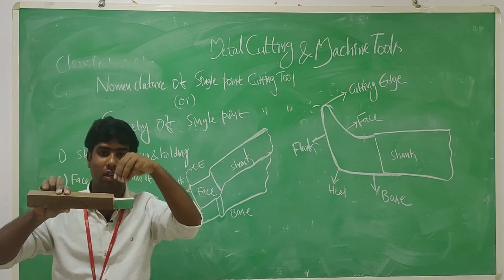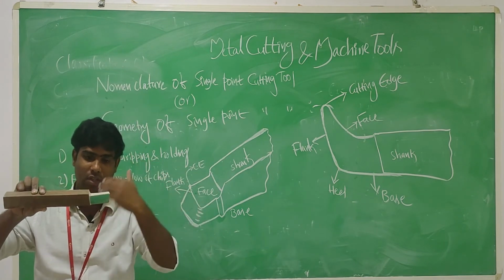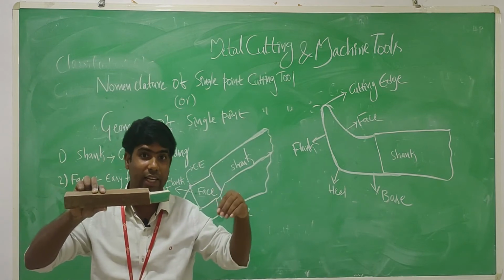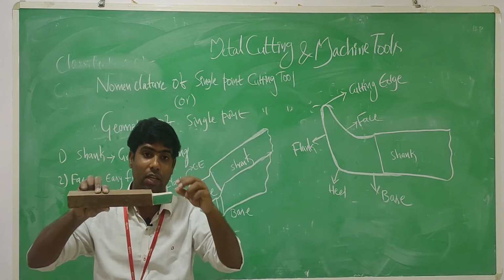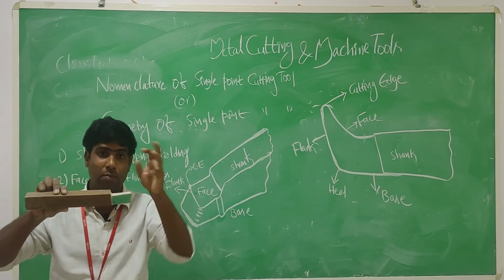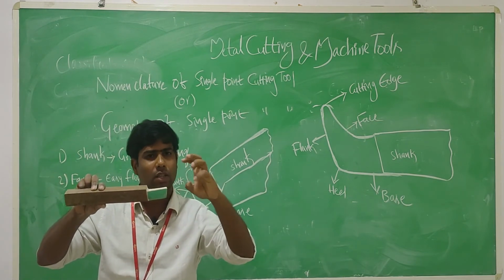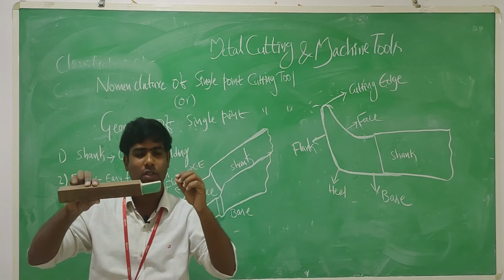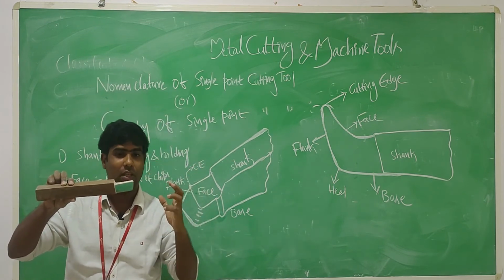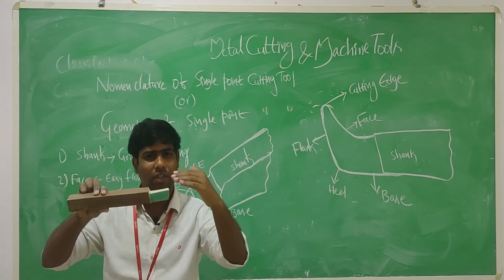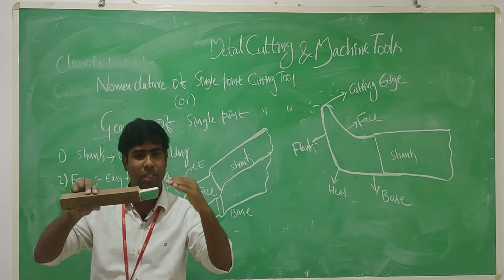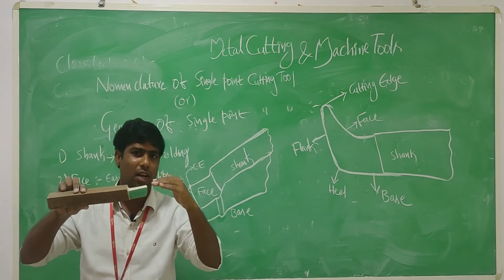When pressure is increased, what happens? The chips don't flow from the top surface. They get involved in the cutting action. When chips are involved in the cutting action, some waste marks can be produced on the workpiece. So the produced surface of the workpiece is not that good.